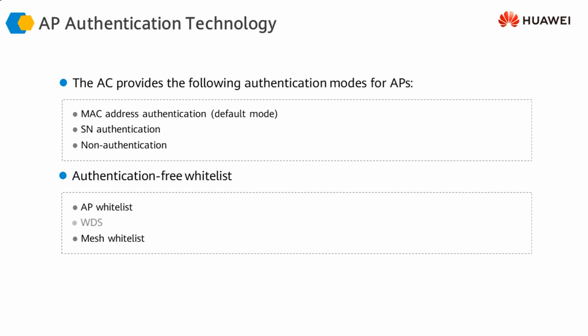And then we could have a WDS environment, which means wireless distributed system. Without going into too much detail, WDS is purely a wireless concept, not much related to wireless security. But if you have a wireless distributed system where we have a root AP, middle APs, and leaf APs, where middle APs are only used for extending the wireless coverage and connecting the leaf APs to the root AP, in that environment the leaf APs or the middle APs would not be authenticated by the upstream access points or by the controller sitting upstream.